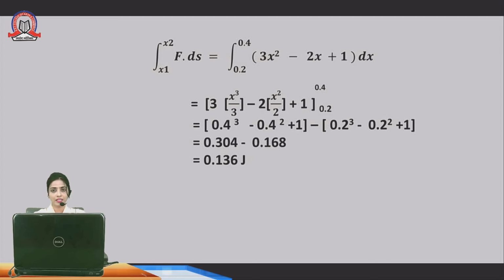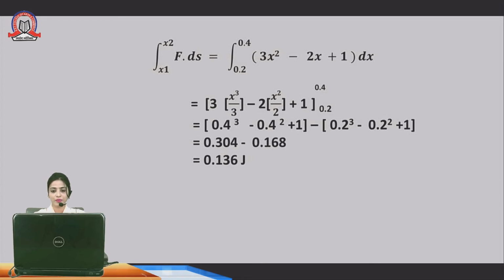So applying the formula, upper limit minus lower limit. Upper limit is 0.4, so instead of x you substitute the value of the upper limit, minus the value of the lower limit: 0.4 cube minus 0.4 square plus 1, minus 0.2 cube minus 0.2 square plus 1.